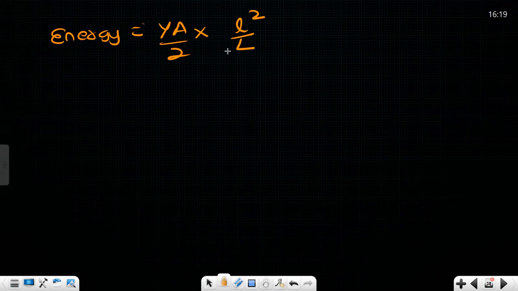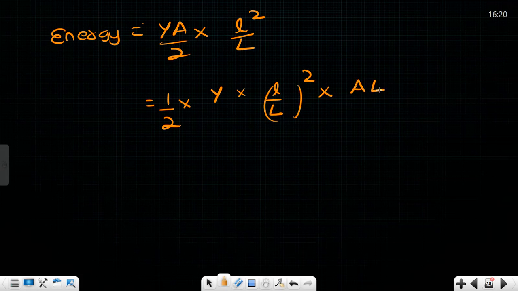Sir, now just now we derived the energy stored, or you can say elastic potential energy, will be how much? What is the formula we got? Ya by 2 into small l square by capital L. Yes, sir. Now this I wanted to write as half into y into small l by capital L whole square into AL. Please see once, there is nothing changed here.